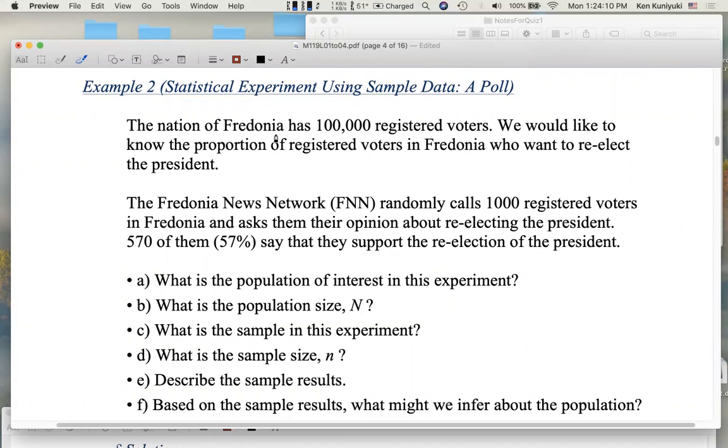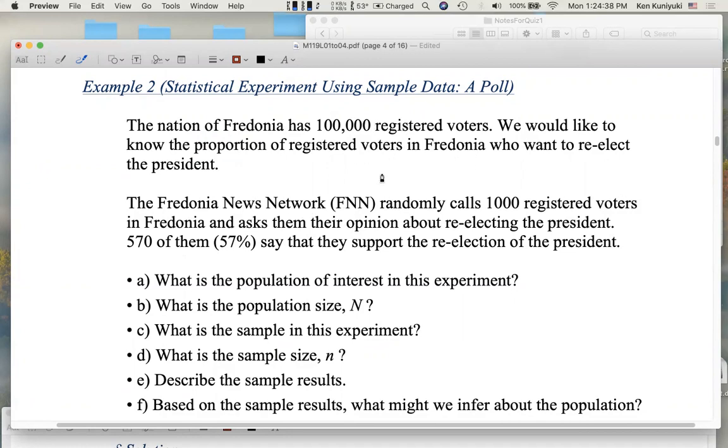All right, the nation of Fredonia has 100,000 registered voters. We would like to know the proportion of registered voters in Fredonia who want to re-elect the president. So the proportion might be something like 0.5 if it's 50%, or 0.40 if it's 40%, for example. The Fredonia News Network, FNN, randomly calls 1,000 registered voters.